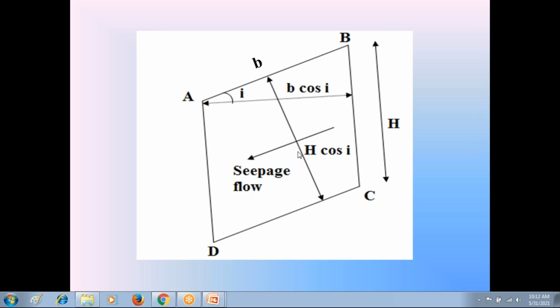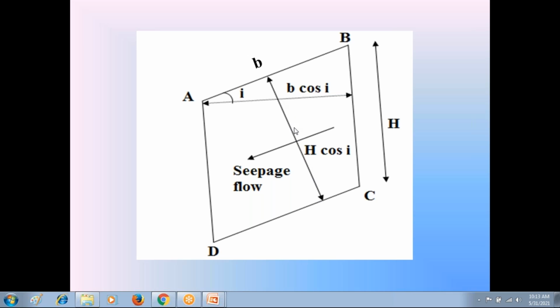So in this direction, the height is h into cos I. This is very, very important. This is vertical. That is height h. This is vertical. With respect to this vertical, this direction is making the angle I.